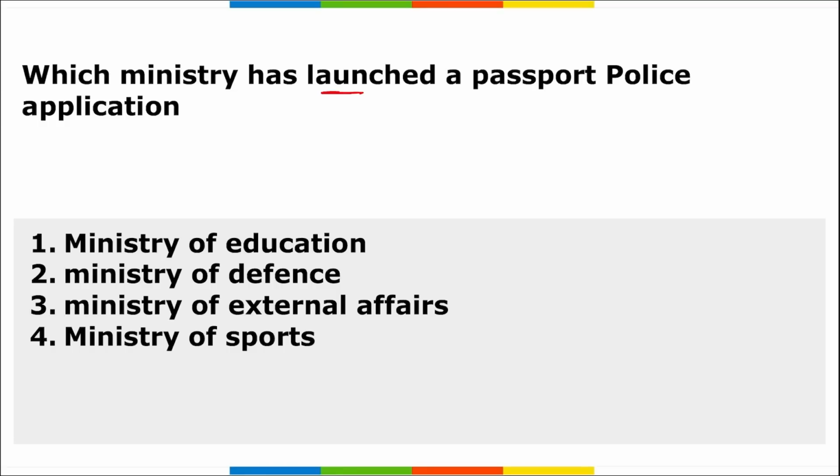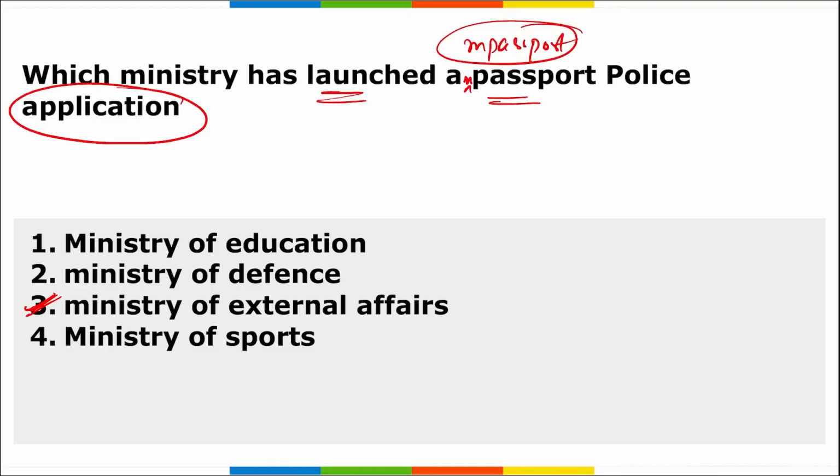Next, which ministry has launched a passport police application? A passport police application was launched by which ministry? It is your Ministry of External Affairs. This is your M Passport Police, and it was launched to streamline the passport issuance system. This application will also help with the timely updation and issuance of passports. So the correct option is, it is your Ministry of External Affairs that has launched M Passport.